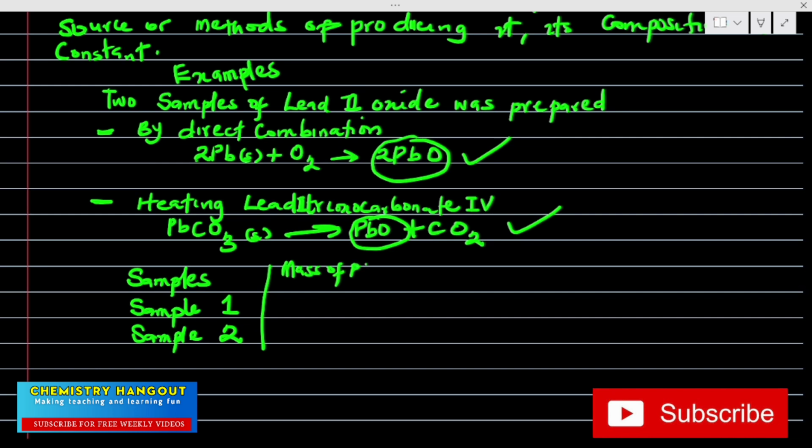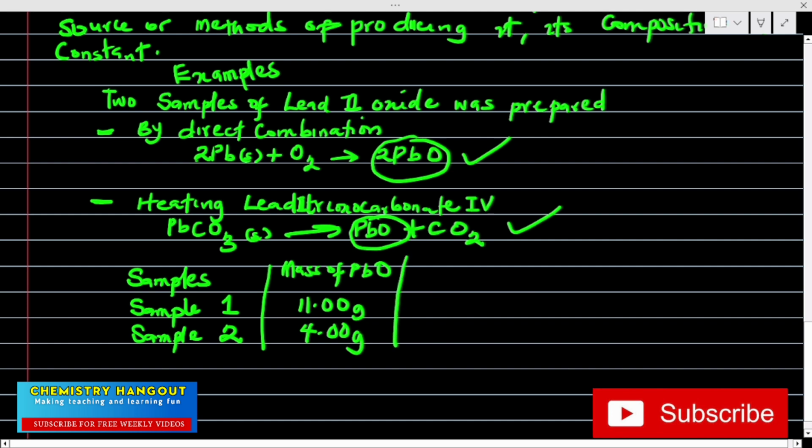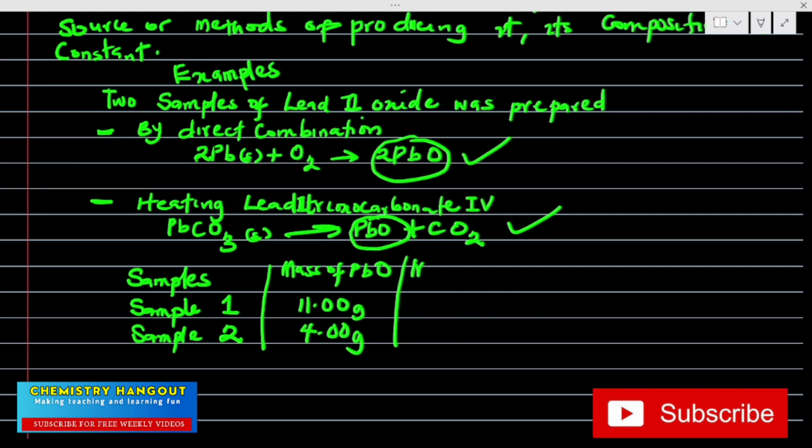So now we have the mass of the PbO we got. That's the lead 2 oxide. For mine, I got 11.00 gram. For yours, you got 4.00 gram. And in lead oxide, definitely you have 2 elements, that is lead and oxygen. So let's have the mass of lead and the mass of oxygen. So the mass of lead there, let's assume here is 3.00 gram. Okay, let's assume here is 1.20 gram.